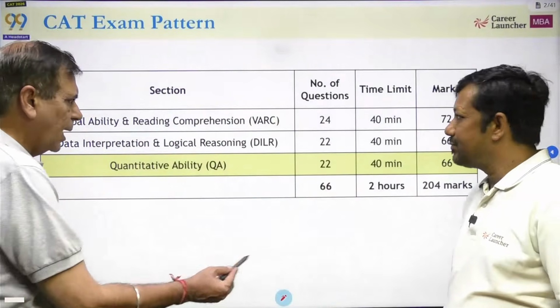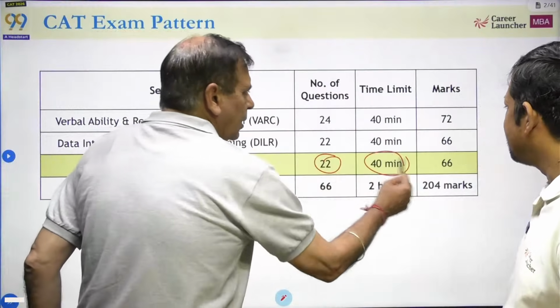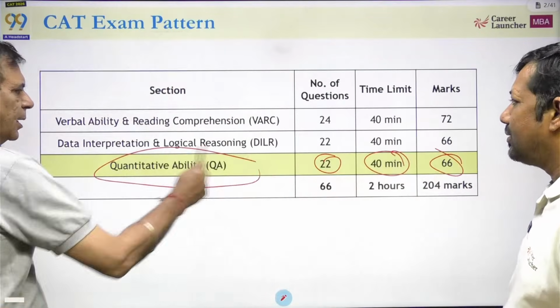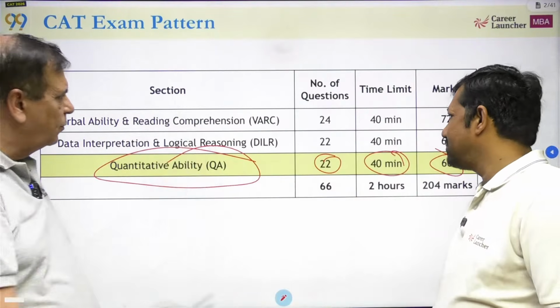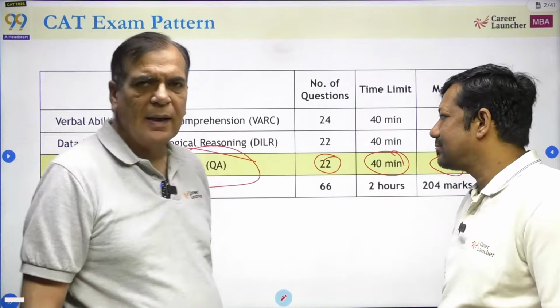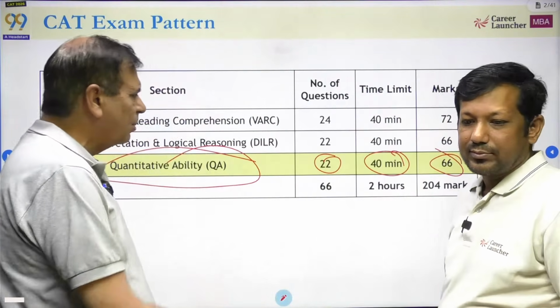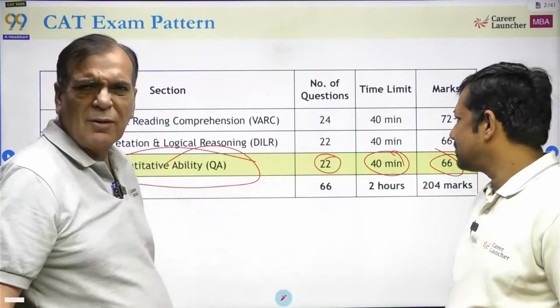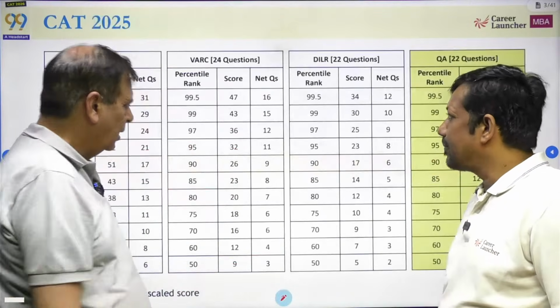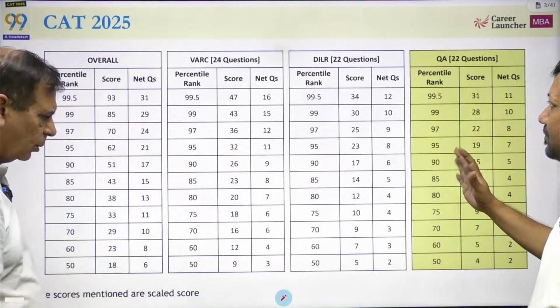So we are looking at this section of QA, which had 40 minutes like any other section, 22 questions and 66 marks. In fact, this has been the pattern for the last 4-5 years now. This is important for you to see.